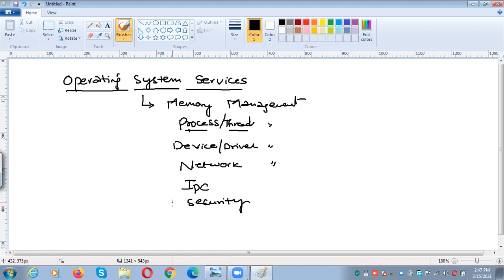Okay, like security, the operating system has to provide to the applications or the processes which are running in a machine. So all these are the services. Not only these, other things also, like CPU scheduling. So all these are the services of operating system. Okay,